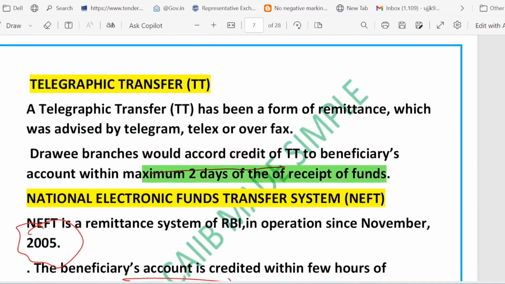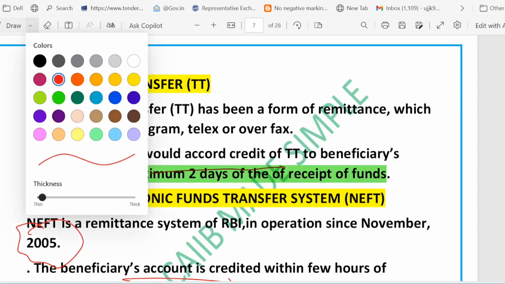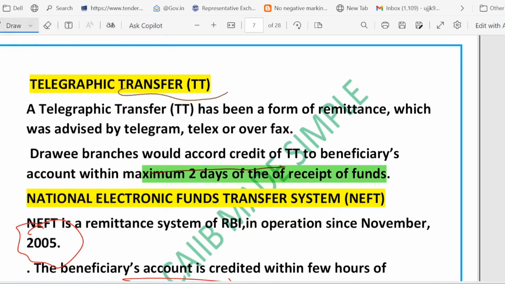So what we have discussed just now, let me summarize. We started with TT. TT means telegraphic transfer. And it has to be credited within how many days? It has to be credited within 2 days of the receipt of fund. While NEFT is digital and quicker, and every branch is identifiable by its IFSC code.